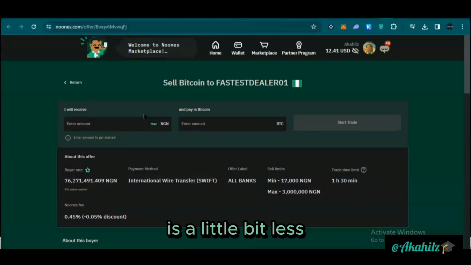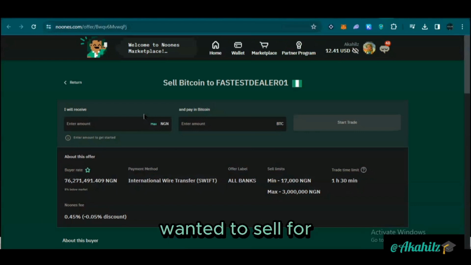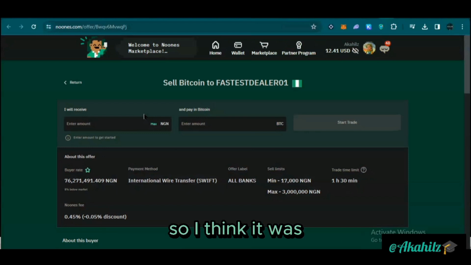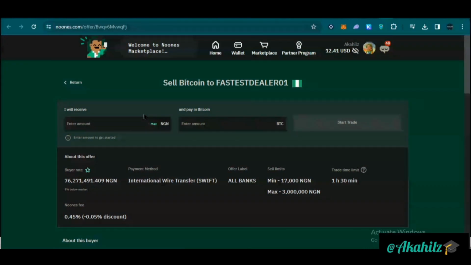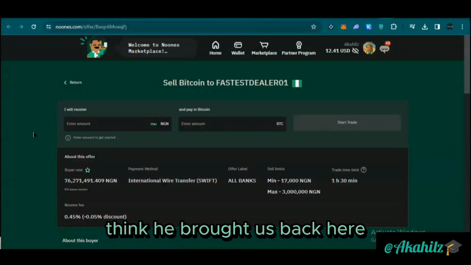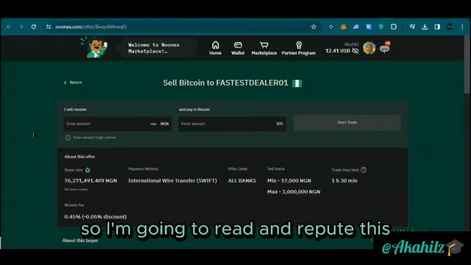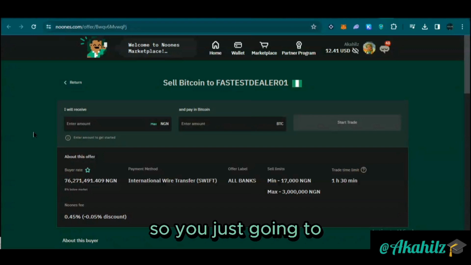It's a little bit less. I think it's still better than the guy that wanted to pay 14,000 naira for the same worth. I think the worth of Bitcoin was about 0.00024. That was it. So I'm just going to click on this. I think it brought us back here. So I'm going to wait and input the same figure again.